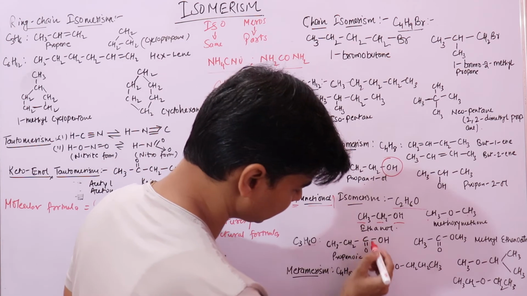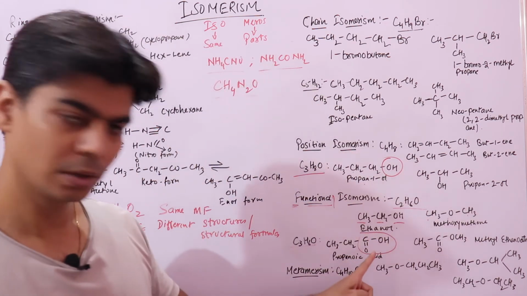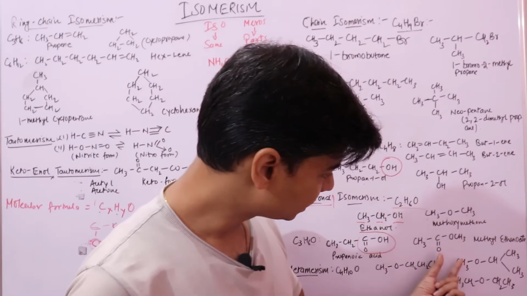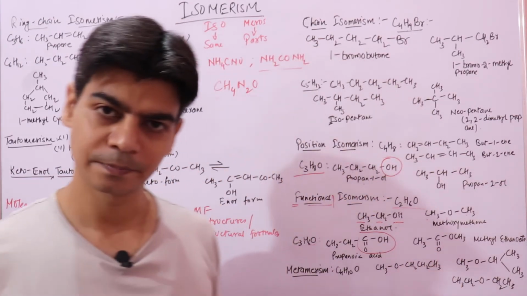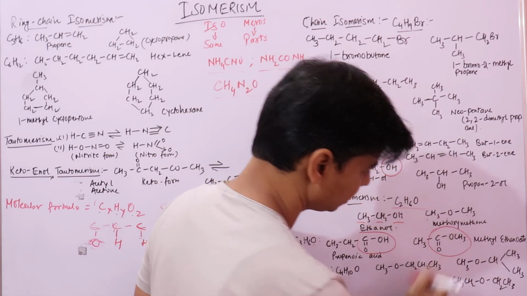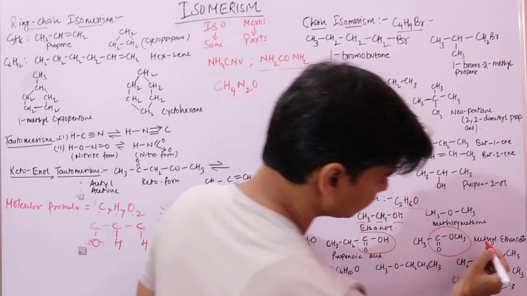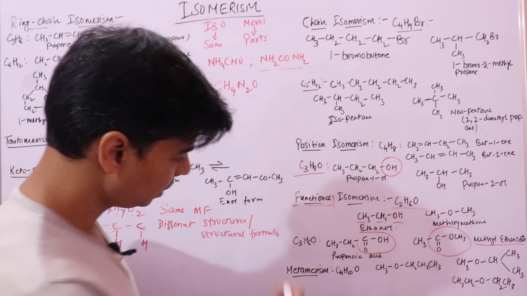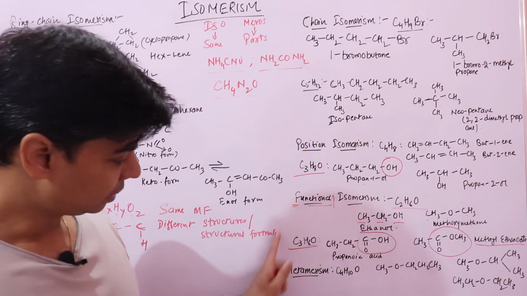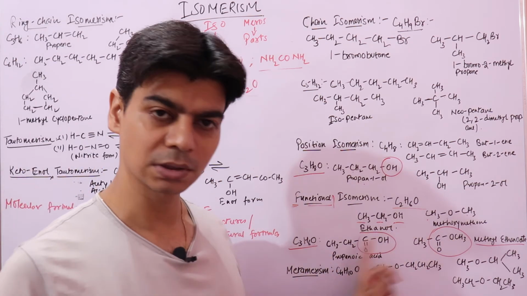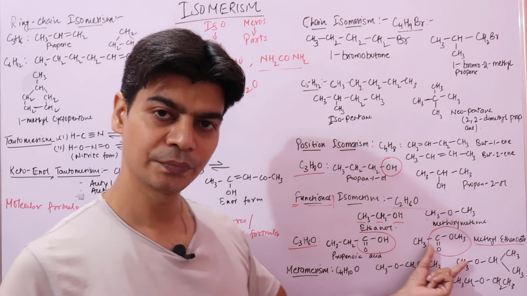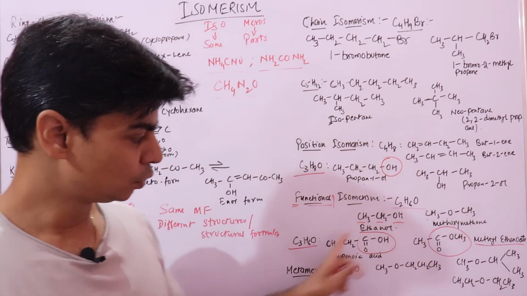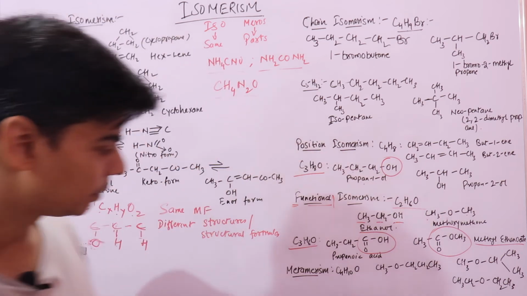This is a carboxylic acid, right? You can see this is the functional group COOH, which represents a carboxylic acid. And this represents an ester, COOR. So this is methyl ethanoate, this is propanoic acid. Both have the same molecular formula. This molecular formula can have these two different structures. Since they have different structures but the same molecular formula, they are isomers of one another. Due to different structures, they have different physical and chemical properties.